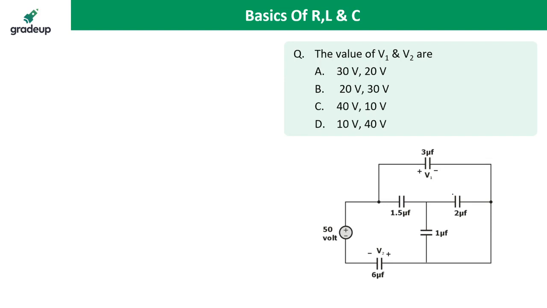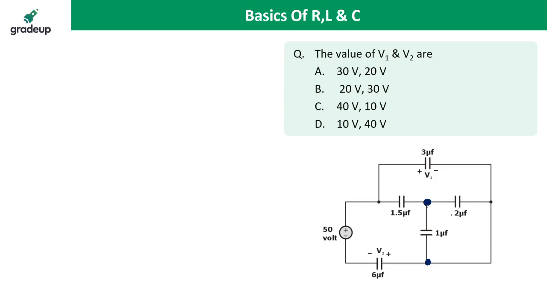The 2 and 1 microfarad are in parallel. These two capacitors are in parallel. How? Because one of the terminals is connected here and the other terminal is connected here. Star delta for L is the same as for R. Yes, very good. Star delta for L is the same as for resistance, because L is replaced simply by R.